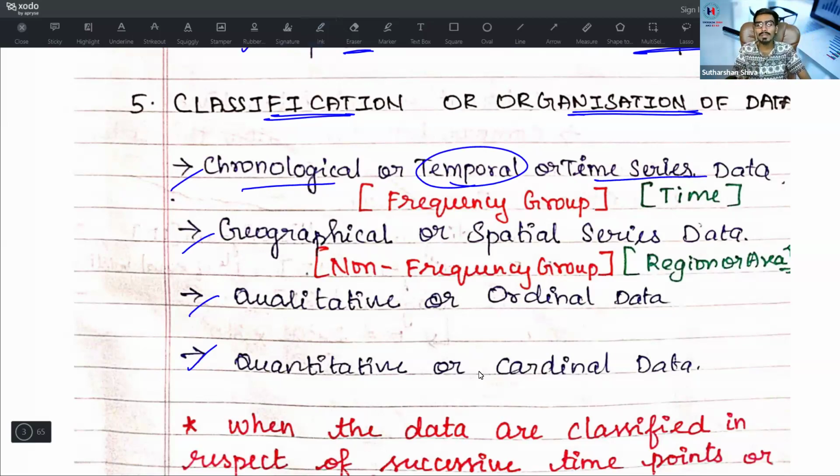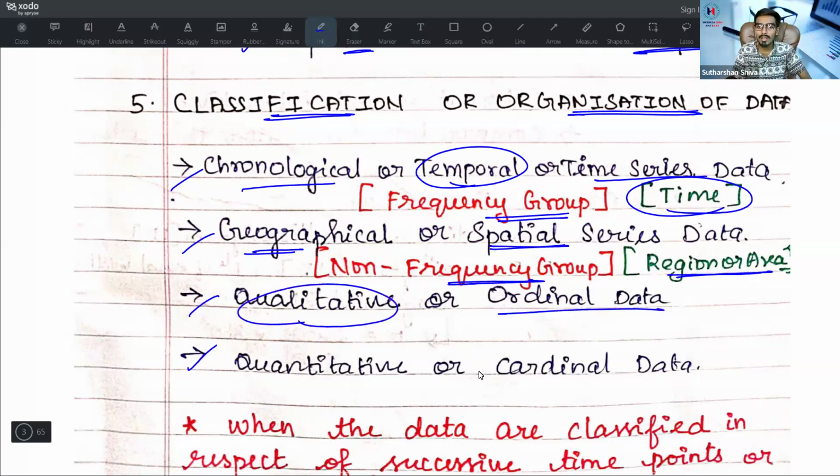Okay, chronological data we will cover under frequency group. It is based on time. Next, geographical or spatial. Another word for geographical is spatial series data. It is a non-frequency group and it covers region or area wise. Next, the third one will be qualitative data. Qualitative data is also known as ordinal data. Next, quantitative data. Quantitative data is cardinal data.